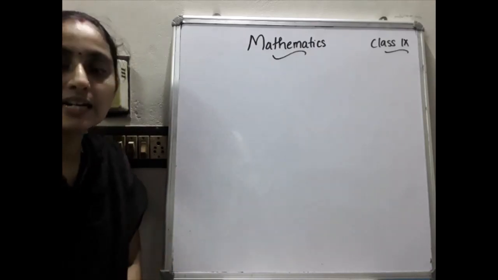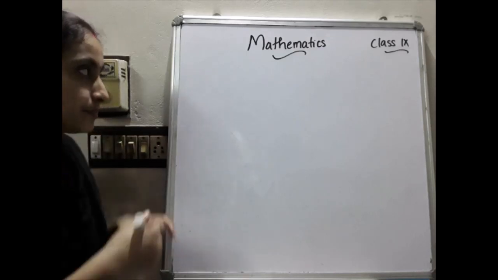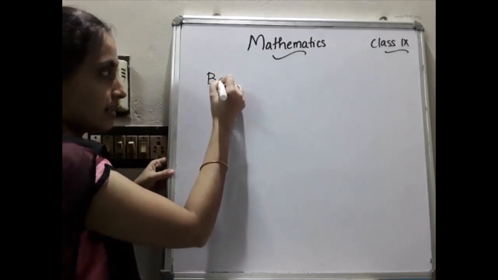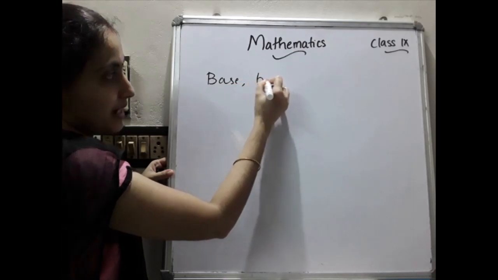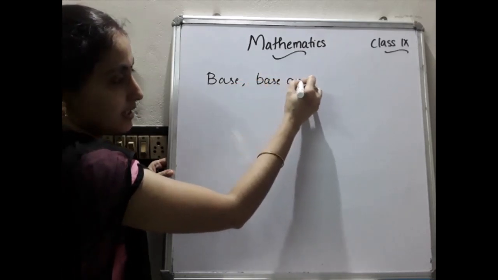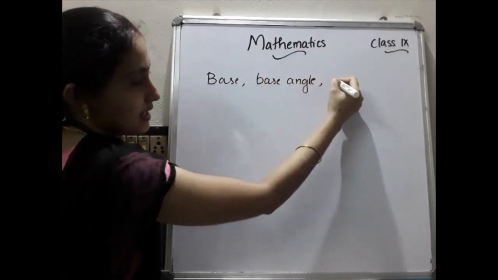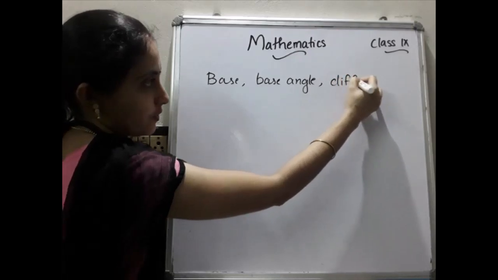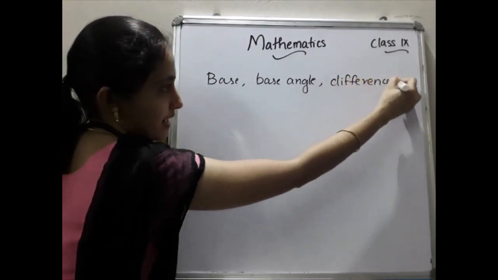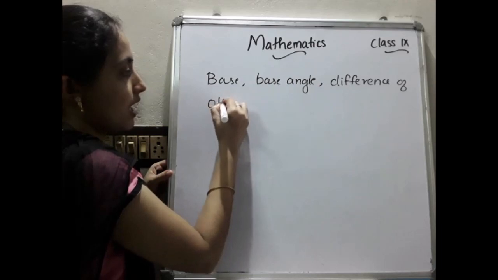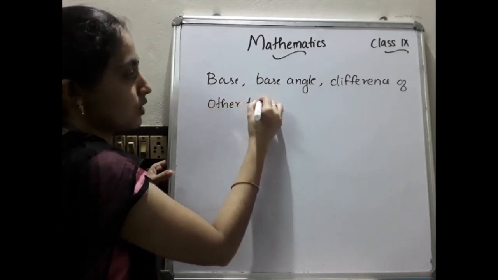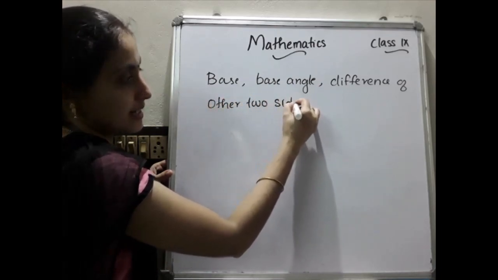Today we are discussing the case where the base is given, the base angle is given, and the difference of the other two sides.